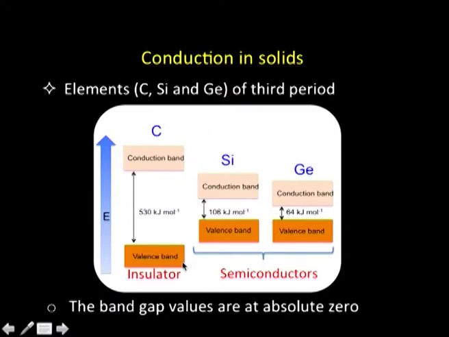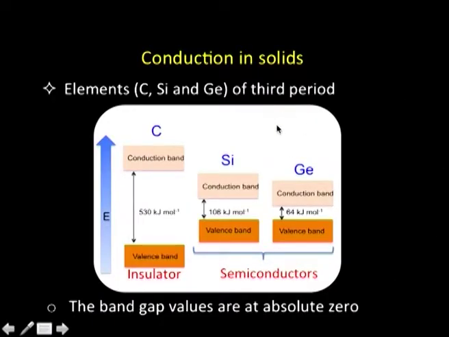The numbers I have given here for the band gaps are the values at absolute 0. At room temperature, they will be slightly different. So, when we talk about the elements of the third period, we find that sodium, magnesium and aluminum are metals, because in all three cases we hardly need any energy for the electrons to go from the valence band to the conduction band and start conducting. On the other hand, when you come down to carbon, silicon and germanium, we find that carbon is an insulator, and silicon and germanium are semiconductors.